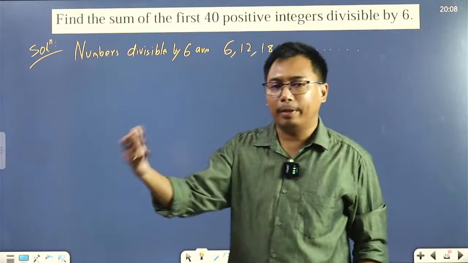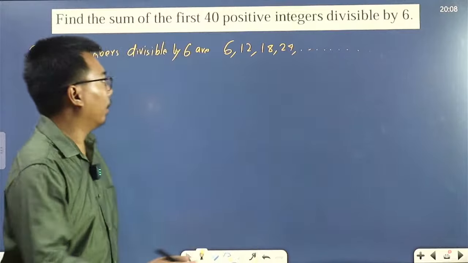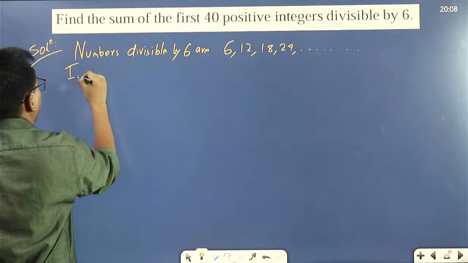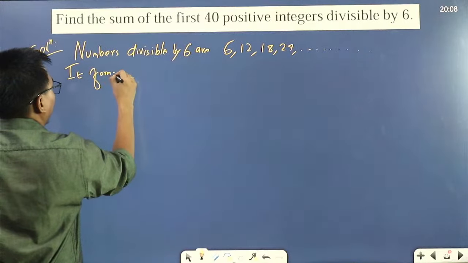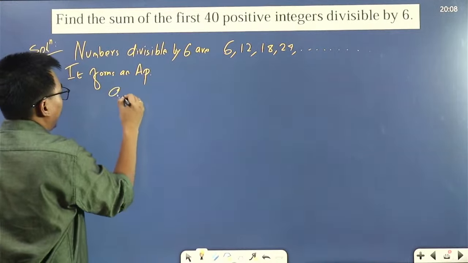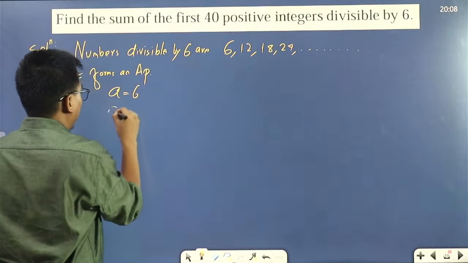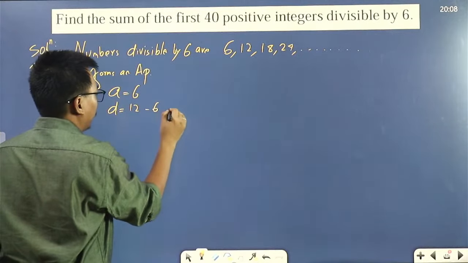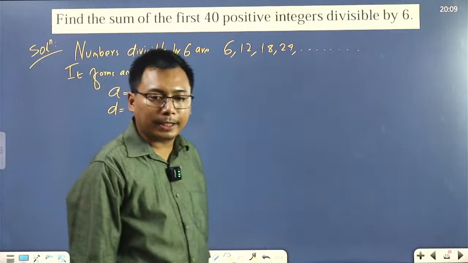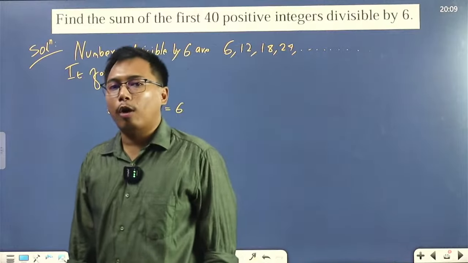Multiples of 6 will be divisible by 6, right? Now it forms an AP. If it forms an AP, the first term a will be 6. d will be 12 minus 6, which is 6. So we have our first term and our common difference.